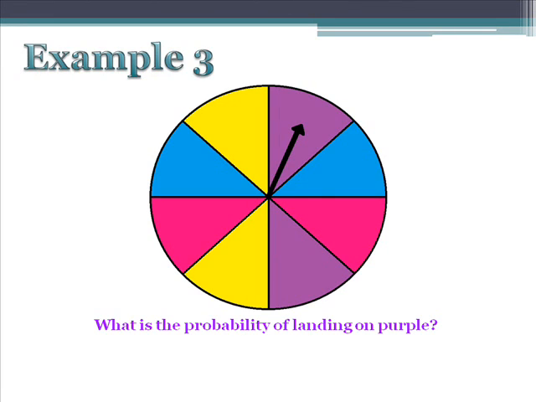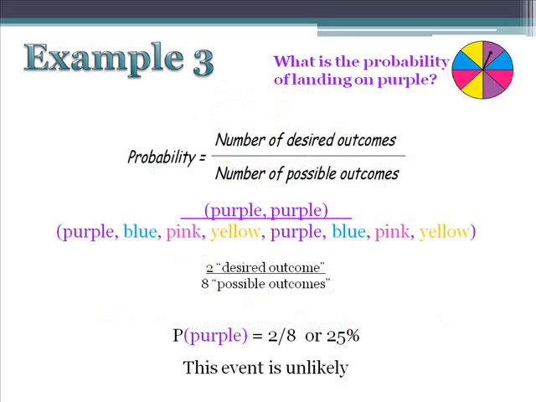Now let's look at our third example. For this example, we want to consider the probability of landing on purple if we were to spin this spinner. Now, don't forget our formula for probability. With this example, our desired outcome of purple occurs twice, and there are 8 possible outcomes. Purple, blue, pink, yellow, purple, blue, pink, yellow. So, we divide 2 by 8, and we get the probability of landing on purple, which is 2 out of 8, or 25%. For this example, the probability is less than 50%, which means this event is also unlikely.